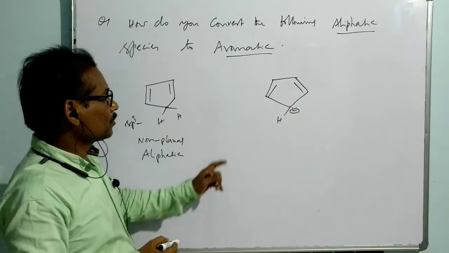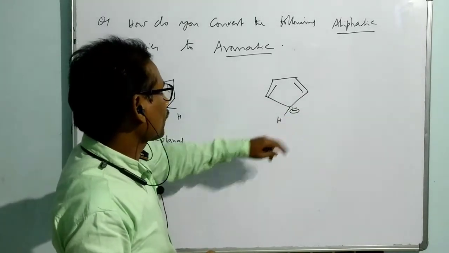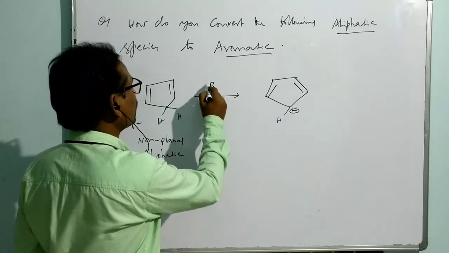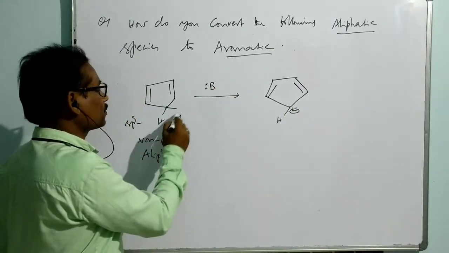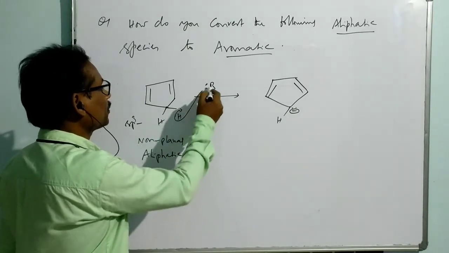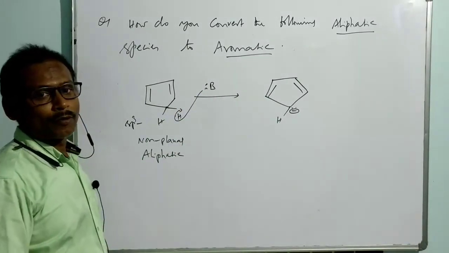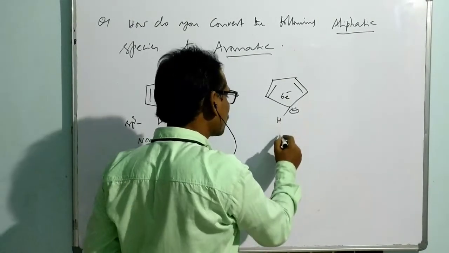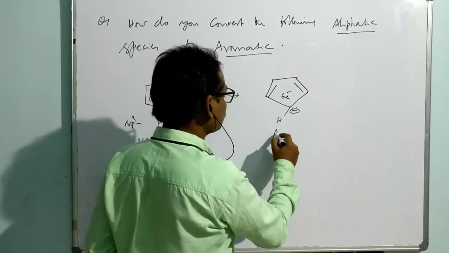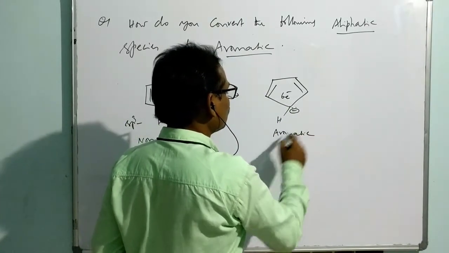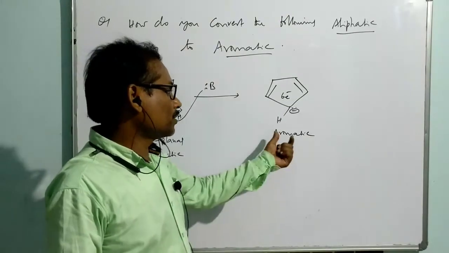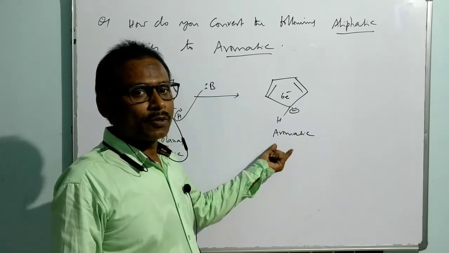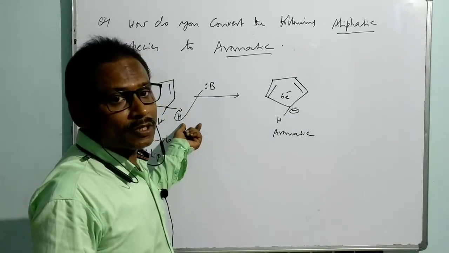So in order to get the conjugate base, what is required? A base, an appropriate base, is required. A base is one which picks out this proton. This proton is picked out by this base and we get that one. Now this species is more stable because of 6 electron conjugation, which makes it an aromatic species. So as the product is more stable, the removal of H plus is easier from this.